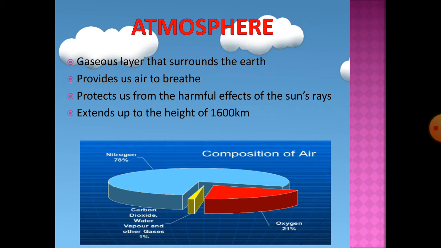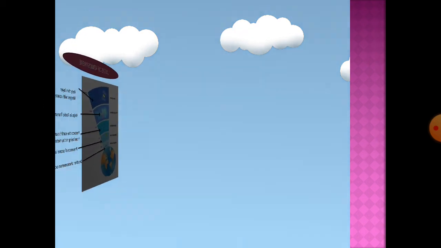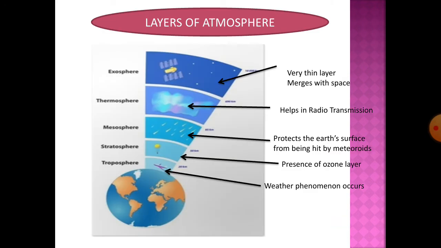Nitrogen helps in the growth of the plants. Oxygen is required for breathing. Now carbon dioxide, that you have already studied in your science, photosynthesis. Plants take this carbon dioxide to prepare their food, but this carbon dioxide is also there to keep the planet warm. Now next we are going to learn layers of atmosphere.